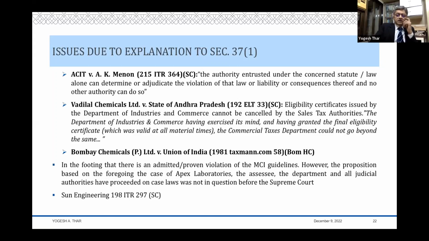Now, the decision of the Supreme Court in Apex Laboratories has actually gone on the footing that there is a violation. There's an admitted violation. The Department says there's a violation. The SSE does not dispute that there's a violation. The SSE says that, boss, look, rules do not apply to me. Rules apply to a doctor. So if there is a violation, it will be the doctor's violation. There's no violation on my side.